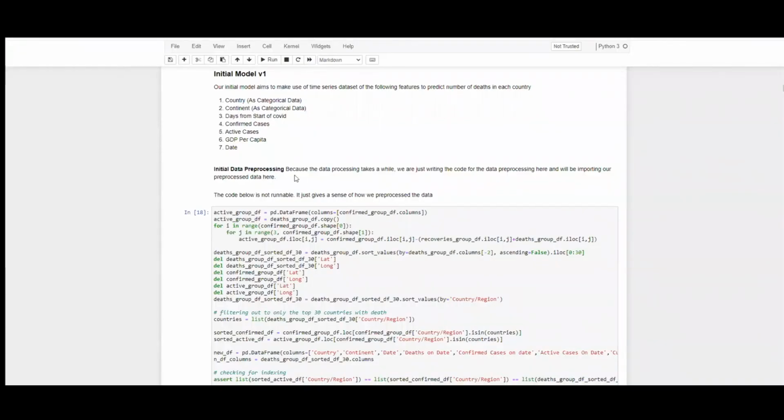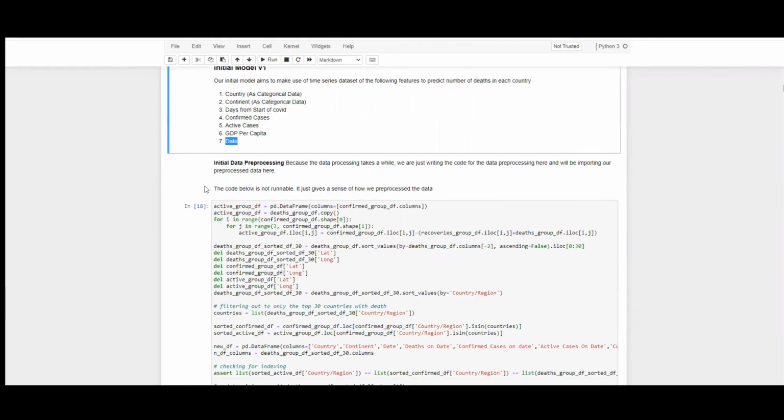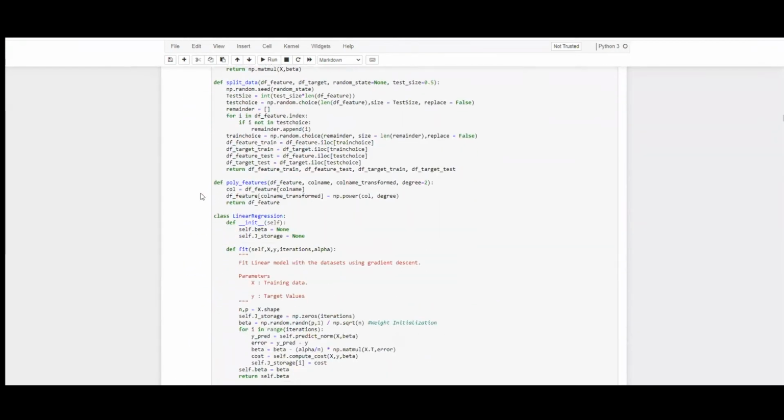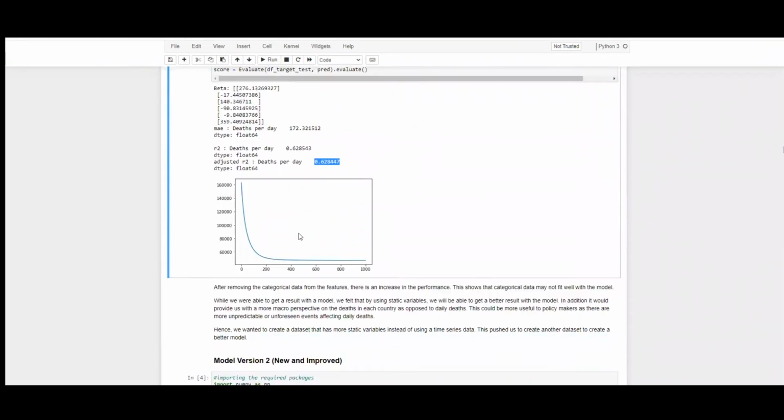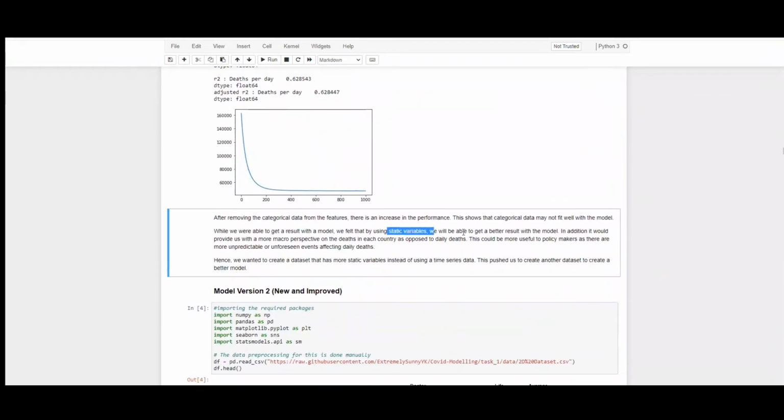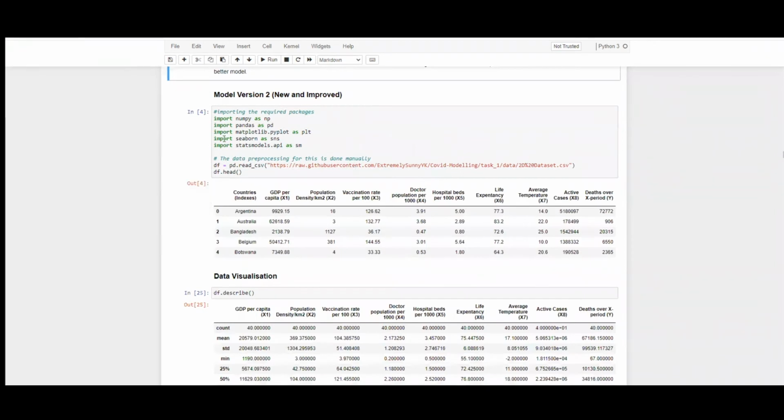So for task one, we have to predict the number of deaths in this country. Initially, we use time series data with date as a dynamic variable. However, we realized that even though we got a score of 0.62, static variables may be better, as we can get a better result as well as provide a more macro perspective about the number of deaths in this country, which leads us to model version 2.